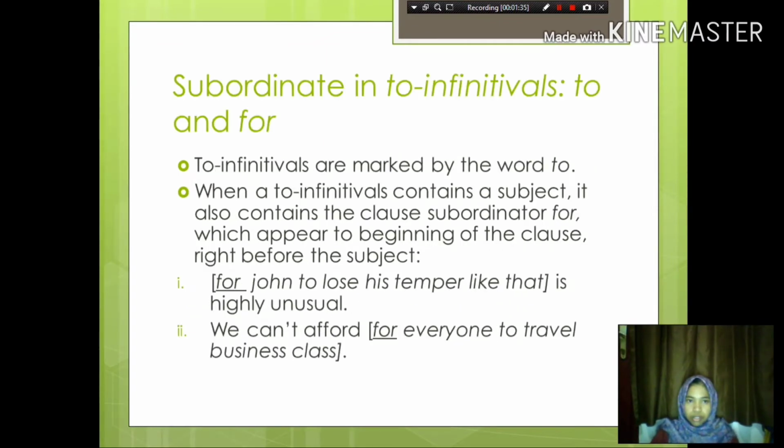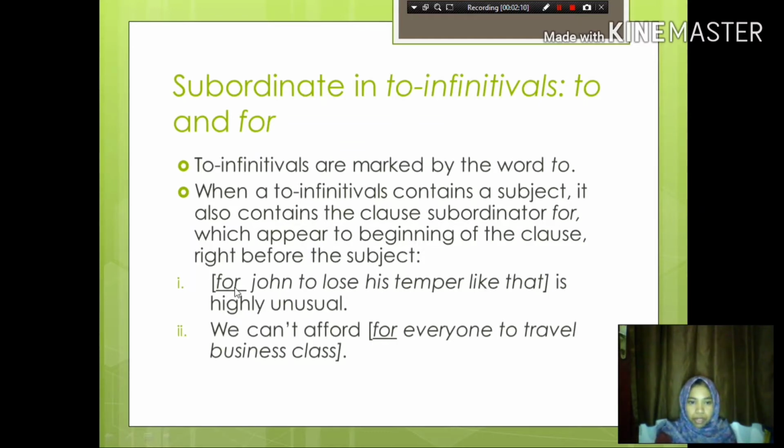Okay. Continuing with subordinators in infinitivals, to and for. A non-finite clause has special subordinators, that is to and for. To-infinitivals are marked by the word to, and when a to-infinitive contains a subject, it also contains the clause subordinator for, which appears at the beginning of the clause, right before the subject.